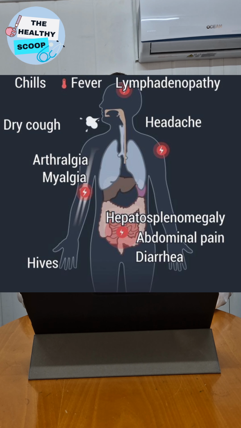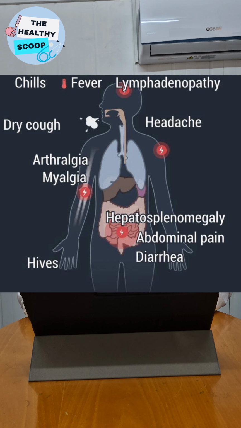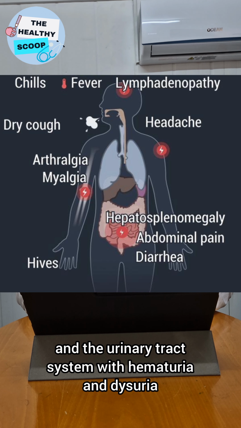eosinophil count, and the chronic infection, which infects the intestines with chronic diarrhea and abdominal pain, and the urinary tract system with hematuria and dysuria.